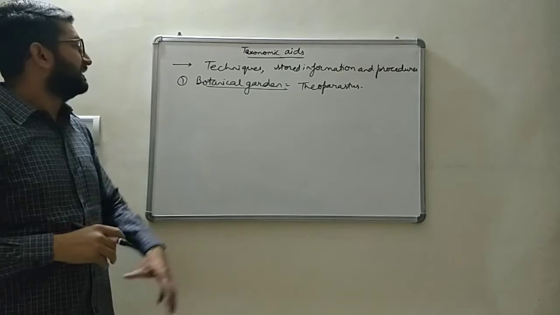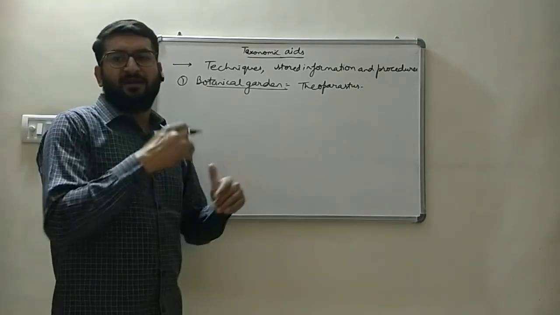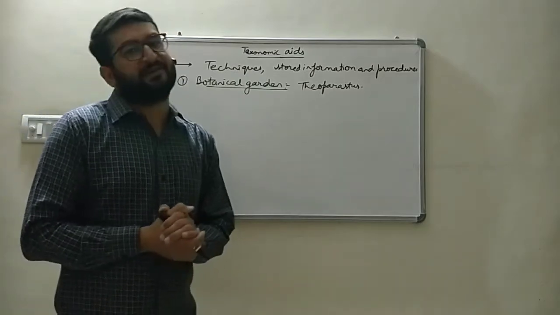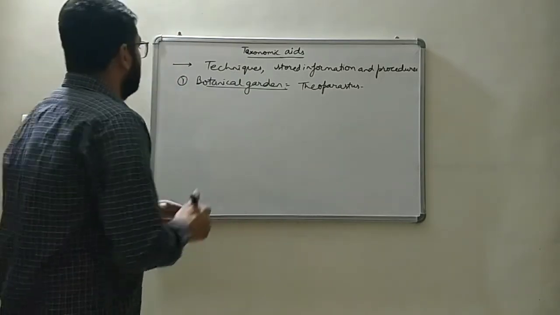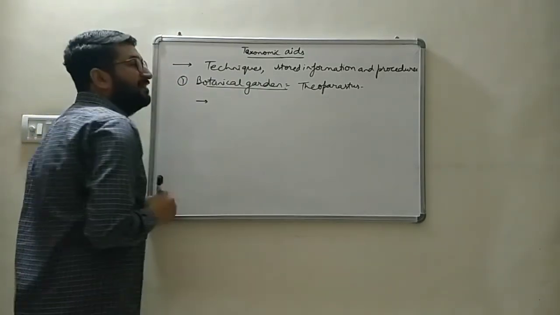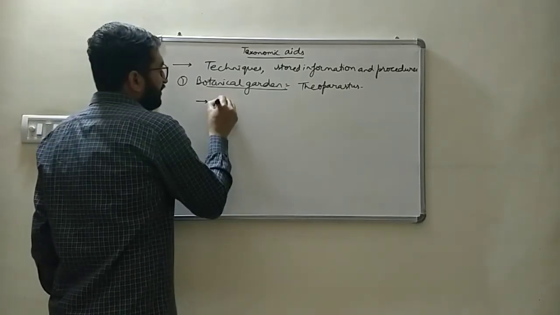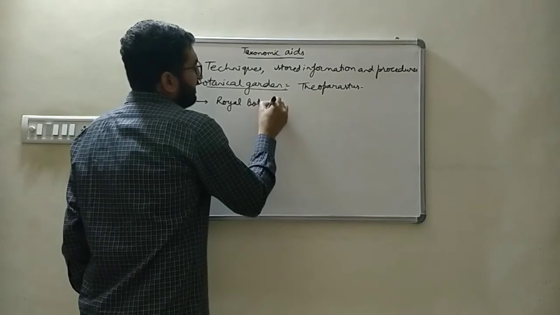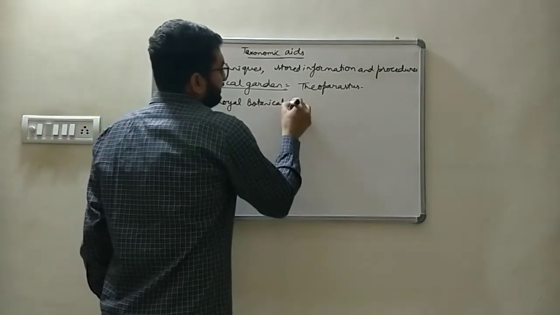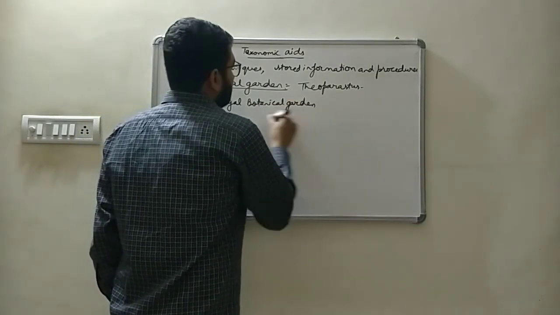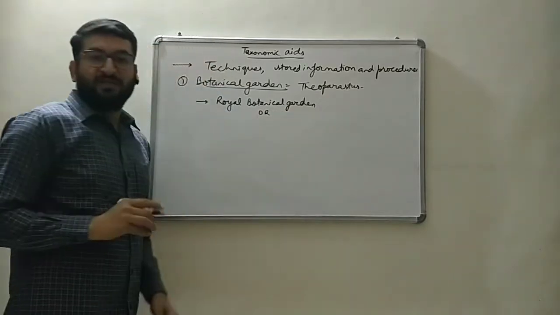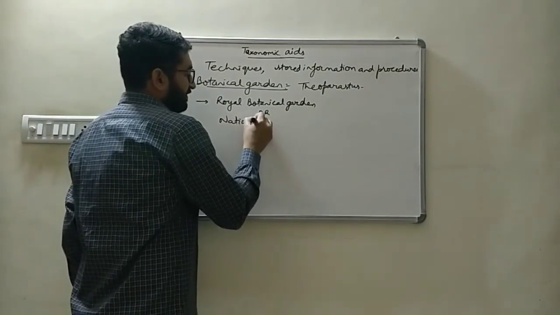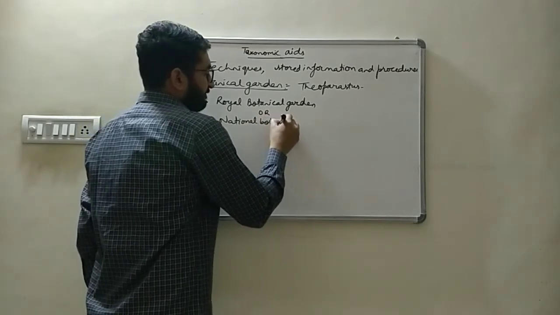The modern botanical gardens were made in the 16th century in Italy. The first botanical garden of India is the Royal Botanical Garden, which later was named the National Botanical Garden.